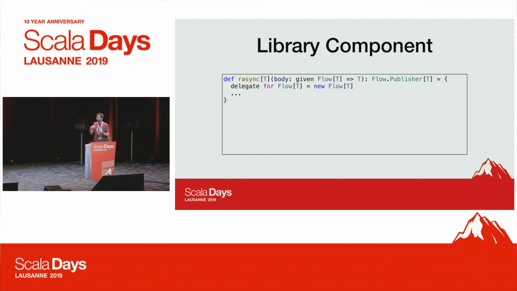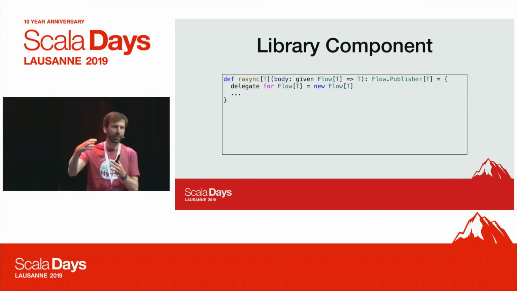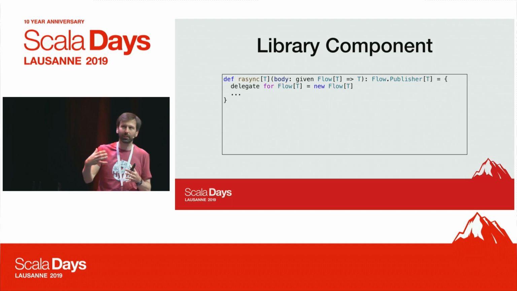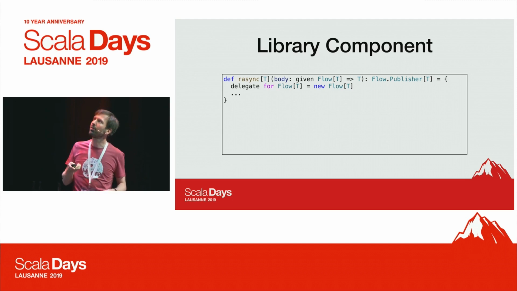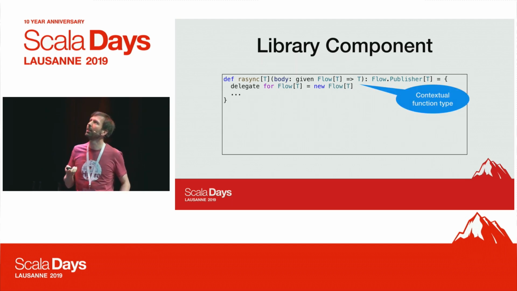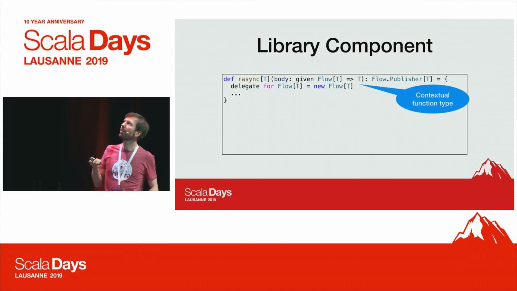And also, if we want to yield an event, we need to be in the context where we can yield the event of the current publisher. That's provided by this context, and so we use a contextual function to do that. And the result will be a publisher of T.